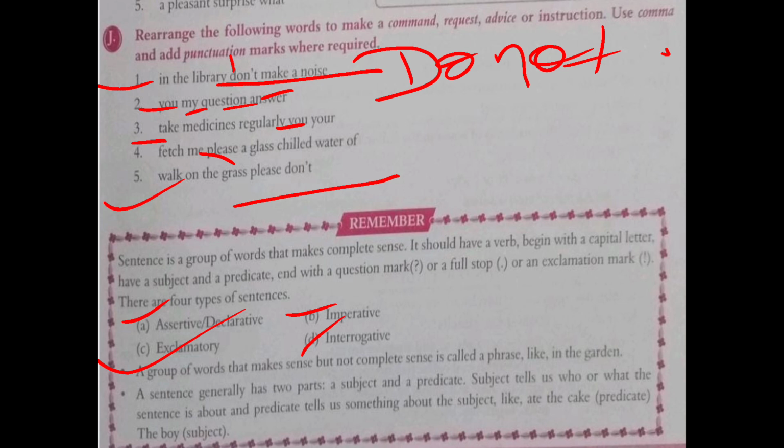A group of words that make sense but not complete sense is known as a phrase, like full of stars, full of love. A sentence generally has two parts, that is subject and predicate. Subject tells what or who the sentence is about, and predicate tells what the subject is doing in the sentence. All right, so I think it's clear to all of you.